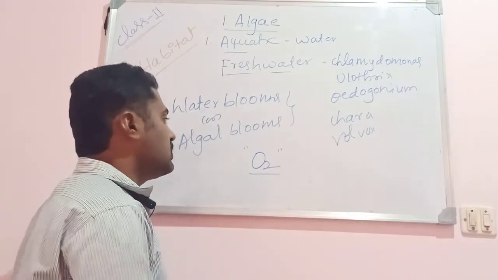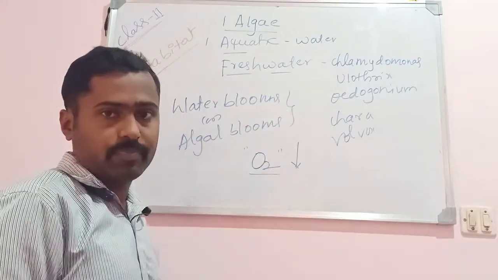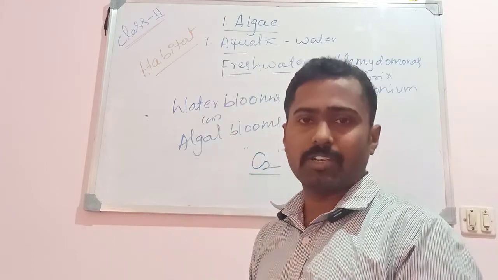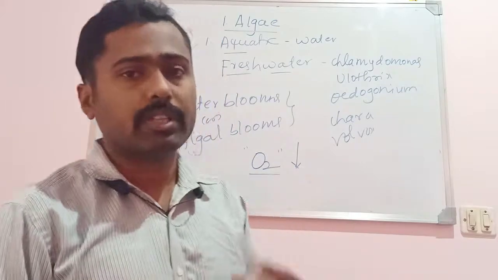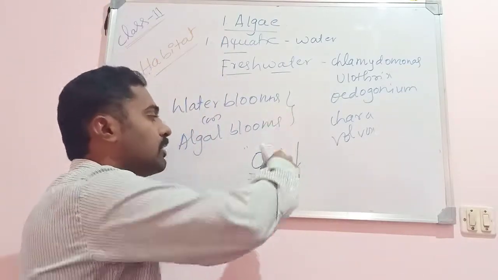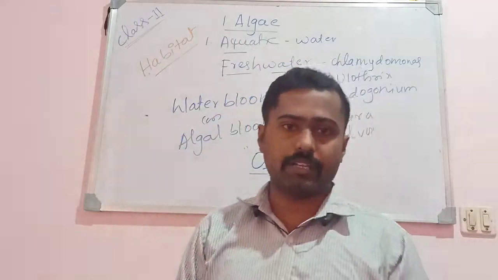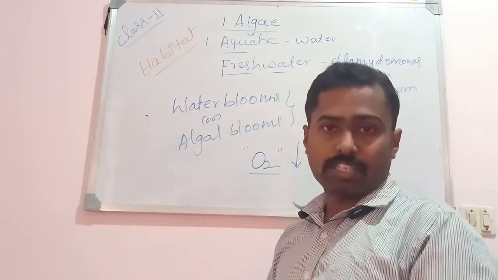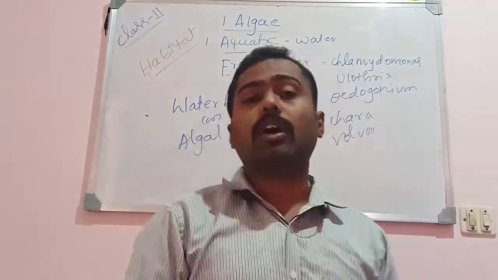So thereby the oxygen content for other aquatic organisms will decrease. The other aquatic organisms means the fishes or other animals found in the water body, or even the other plants. Especially for the fishes and other aquatic animals, the oxygen level will decrease, and that leads to the death of those aquatic organisms when the algae start growing luxuriously in such water bodies. That is what is called algal blooms or water blooms.